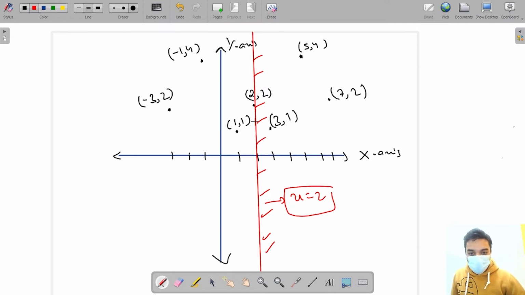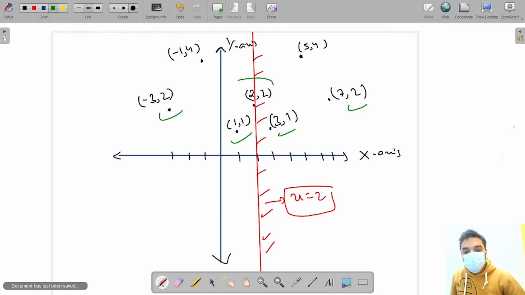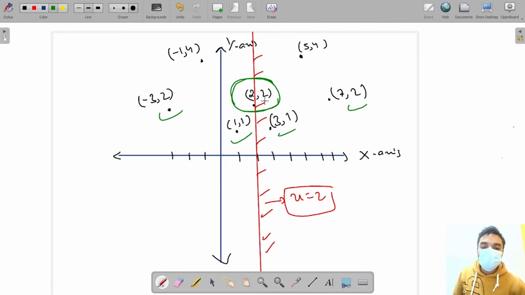Now I'm going to check, let's say, 1 1. Its distance is 1, and you can see that 3 1 is also at distance 1 from the mirror. So these are also mirror images. These are mirror images, and this point at 2 is on the mirror only, so I'm not going to check it, because it's a mirror image of itself. It is lying in the center. Now I'm going to check -1 4 and 5. Its distance from the mirror is 3. And let's talk about this one then.